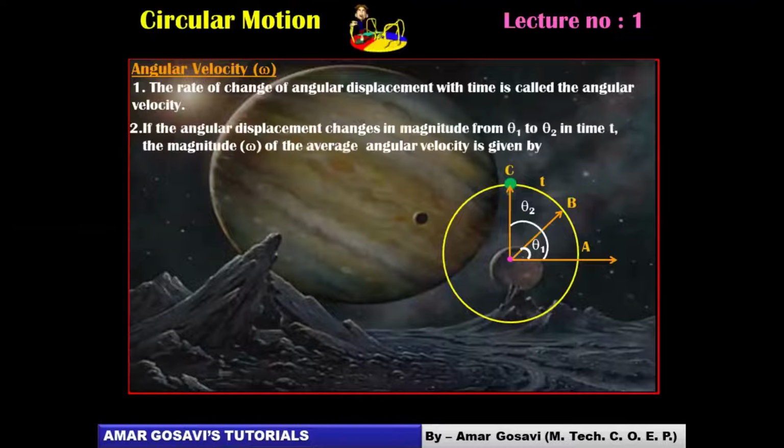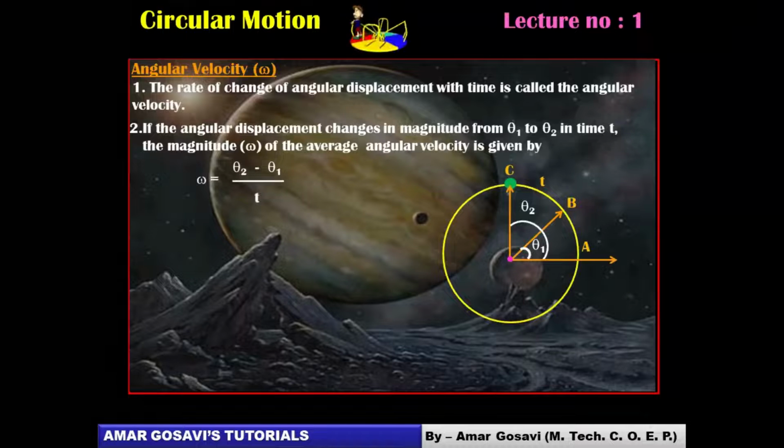If the angular displacement changes from theta 1 to theta 2 in time t, then you can consider omega as change in angular displacement divided by time. What is the change in angular displacement here? Theta 2 minus theta 1, divided by time, is angular velocity. So this value will be called the average angular velocity, friends.